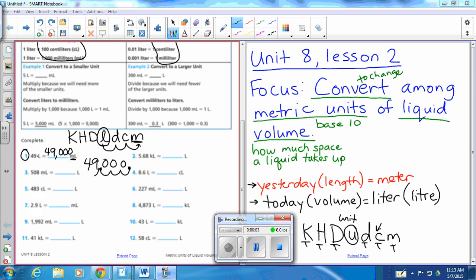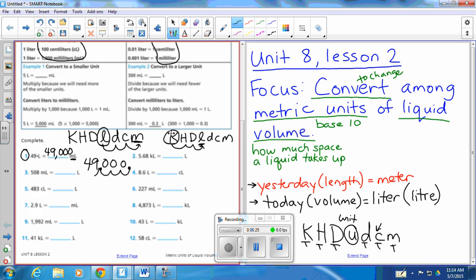Okay, so for number 2, we have 5.68 kiloliters, and we need to go to liters. So we are starting here, and we need to get to here. So which way do we need to go? To the right.